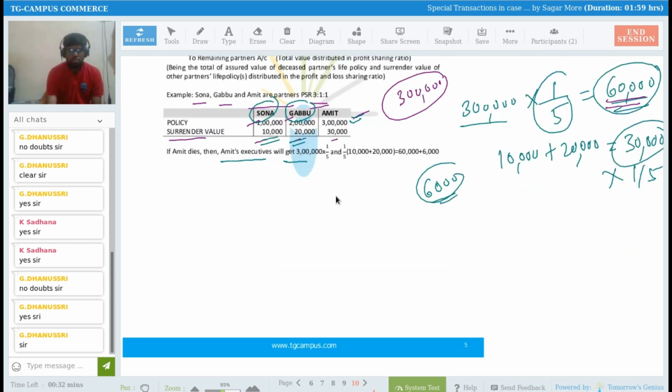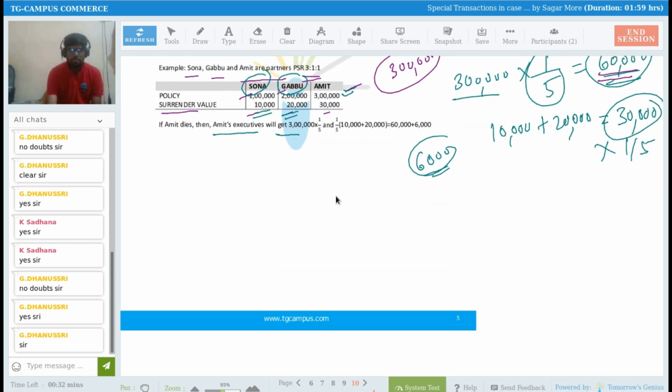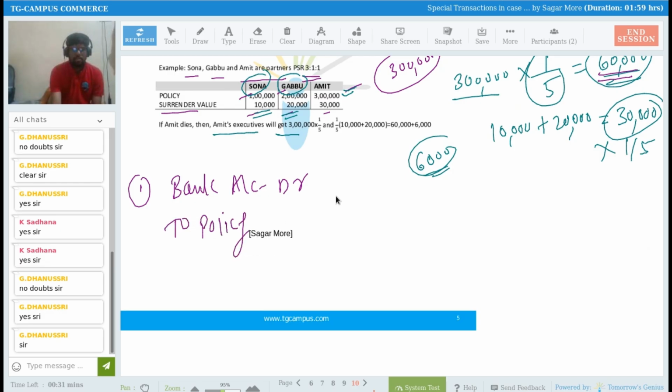See, I'm just solving this here. First of all, I need to pass the journal entry for receipt of the amount. Bank account debit to policy. Sir, I have received 3 lakh rupees.